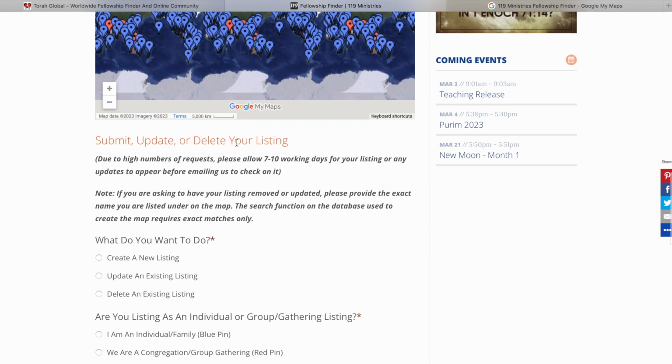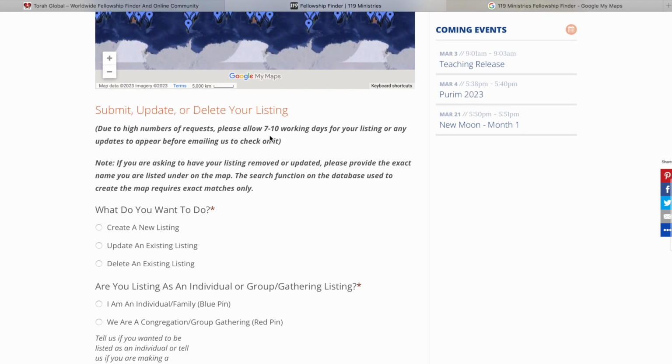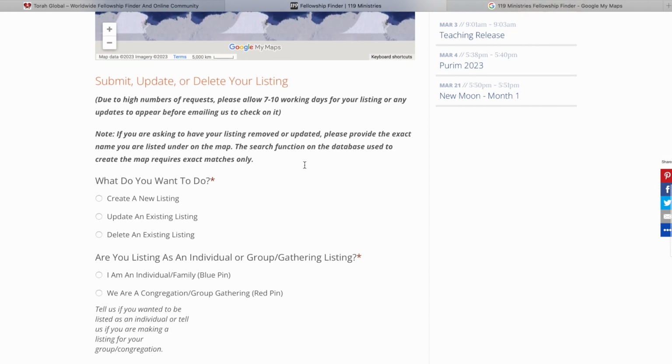This is how you submit, update, or delete listings. You'll notice here it says it takes 7 to 10 working days for that to happen. So in my mind, one downside of that is you're not really in control of your own information. It can take a while to update, and I don't know how often that information is checked.